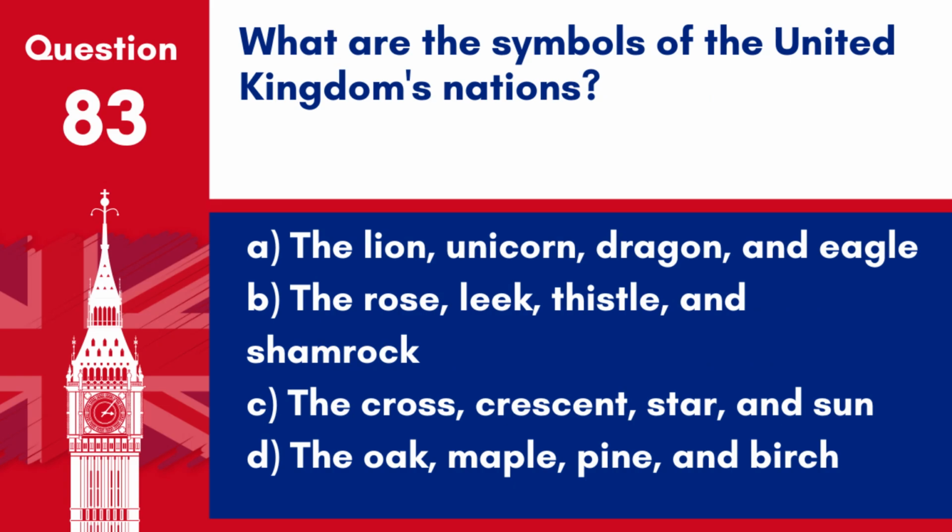Question 83. What are the symbols of the United Kingdom's nations? A. The lion, unicorn, dragon and eagle. B. The rose, leek, thistle and shamrock. C. The cross, crescent, star and sun. D. The oak, maple, pine and birch. Answer. B. The rose, leek, thistle and shamrock. These symbols represent England, Wales, Scotland and Northern Ireland respectively.